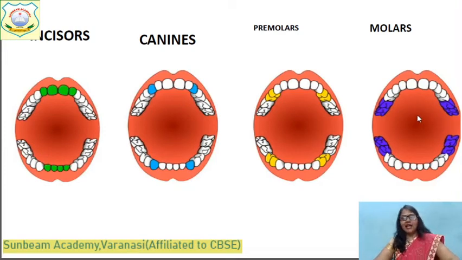Now you can easily recognize these types of teeth. Children, we will make a model of teeth. We will use white color clay. You know clay, you make different types of toys. We will make this set of teeth, all types of teeth. We will use white clay for the teeth and pink clay to make the gums. But we will do this activity next week. This time, first we will read one by one.